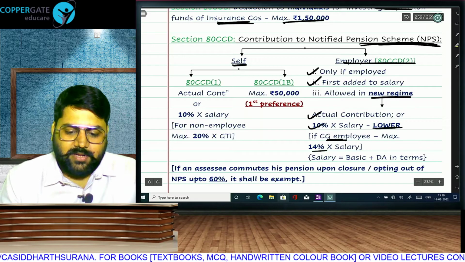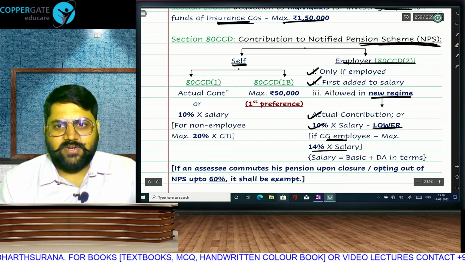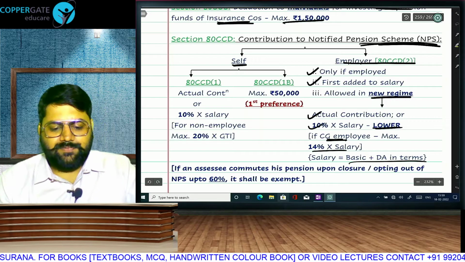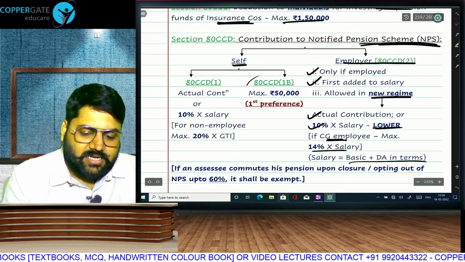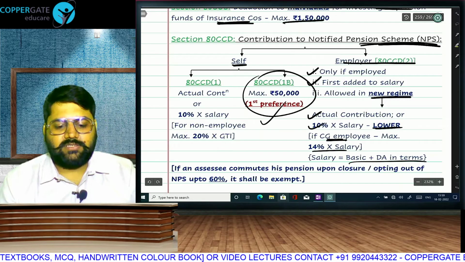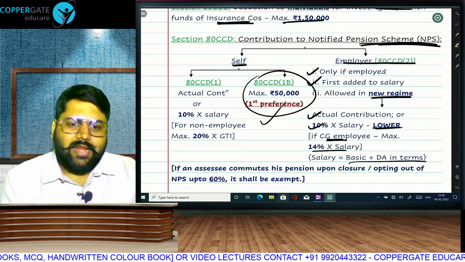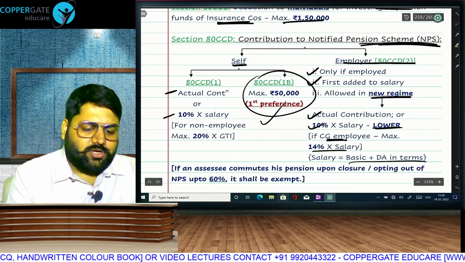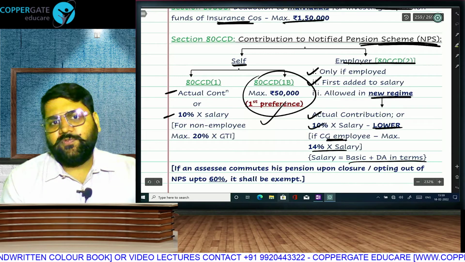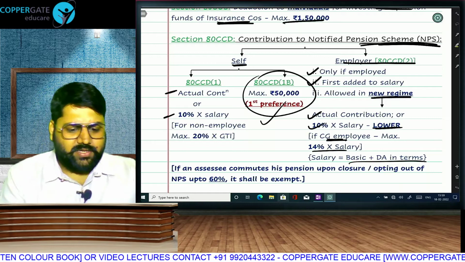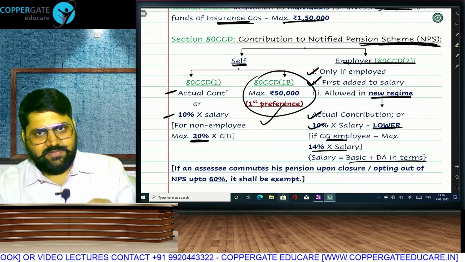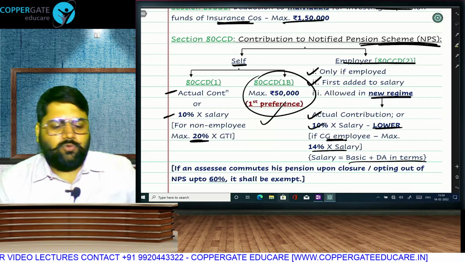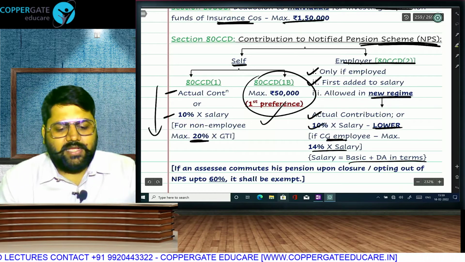But if you are central government employee, then instead of the 10% limit, 14% will be the limit, and salary will be basic plus DA in terms. When you yourself contribute in 80CCD subsection 1B, you can take 50,000 rupees direct, and your balance contribution will come here. Actual contribution or 10% of salary, and if you are a self-employed person, non-employed, then we will take 20% of GTI. Actual contribution or 10% of salary, whichever is lower, or actual contribution or 20% of GTI, whichever is lower.